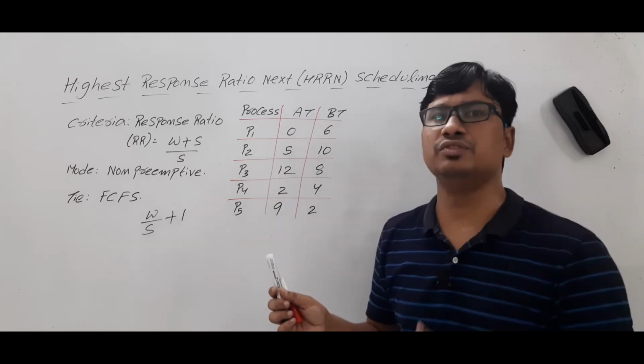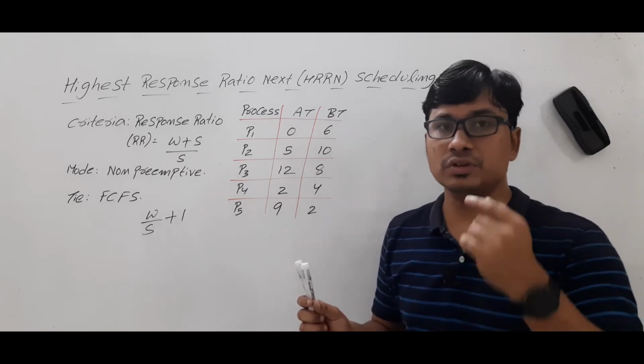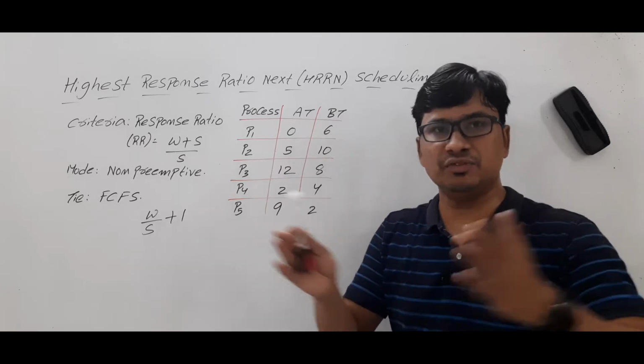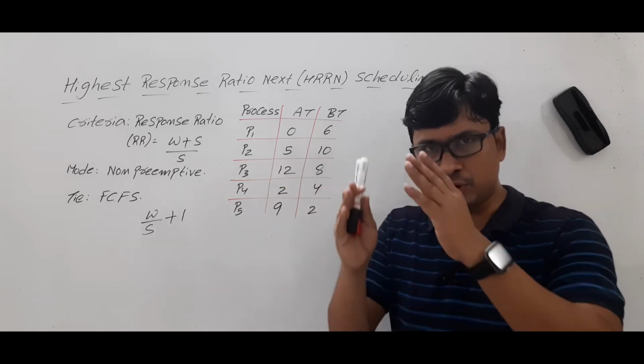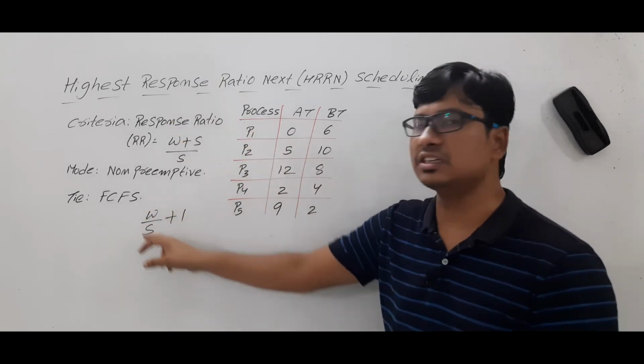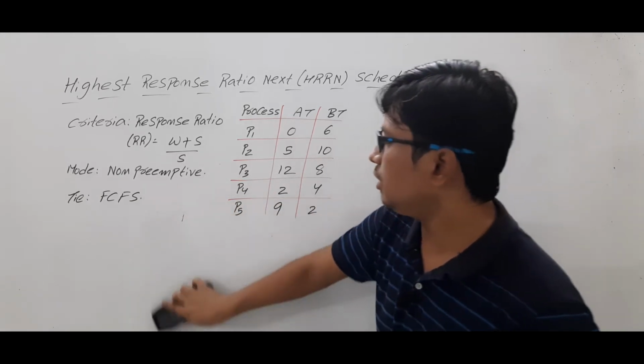In the shortest job first scheduling algorithm, it favors only the process which needs less burst time. But if the process is waiting for a long time, it does not bother. It bothers only the burst time. To overcome that, they have even considered the waiting time of a process. Okay. Is it clear?